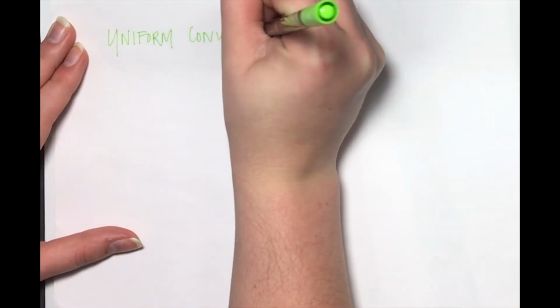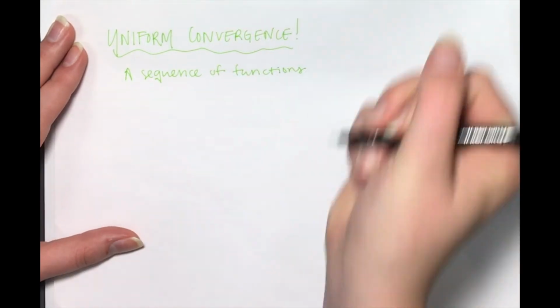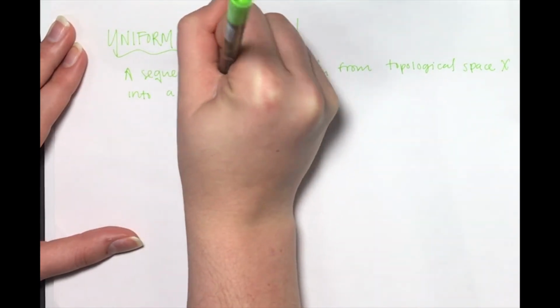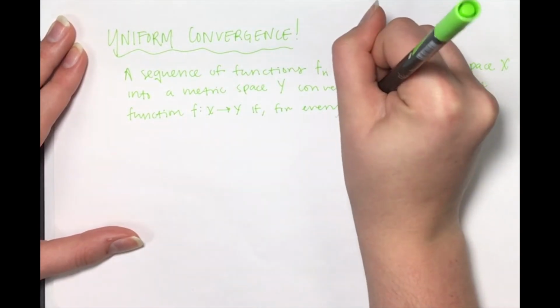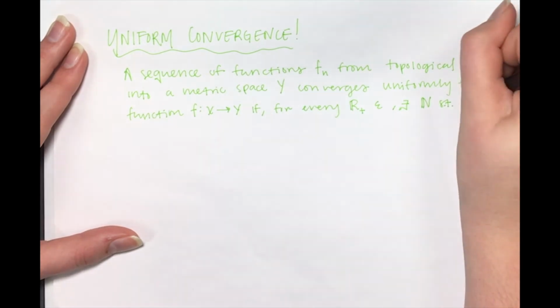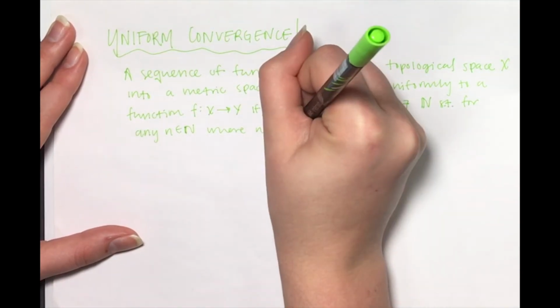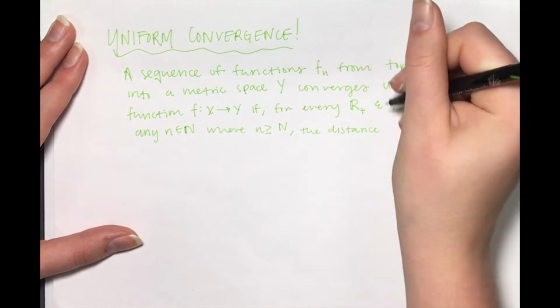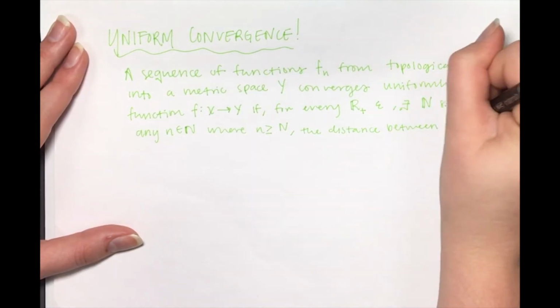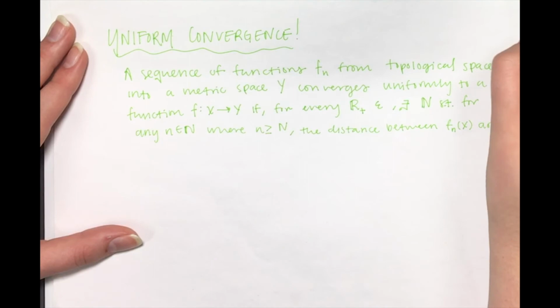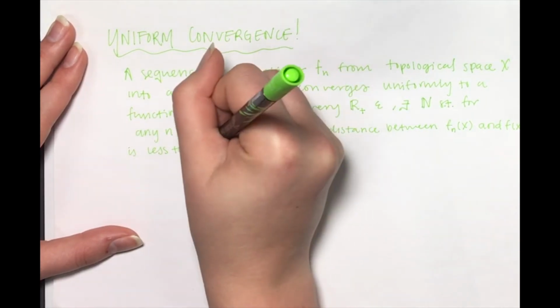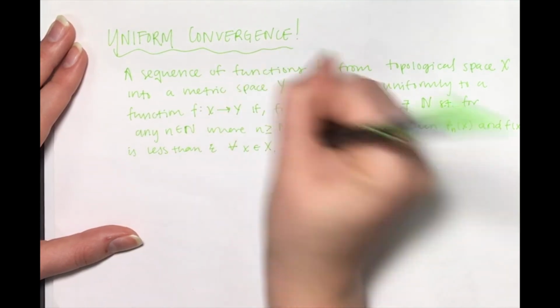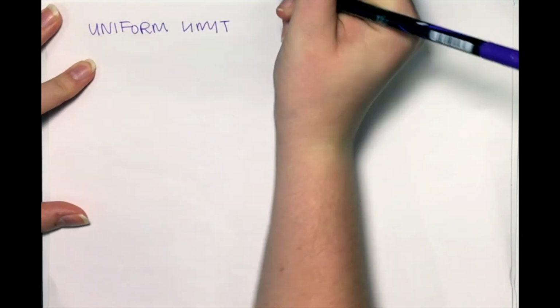To fix this, we define a new notion of convergence, uniform convergence. We say that a sequence of functions f_n from a topological space X into a metric space Y converges uniformly to a function f from X to Y if, for every positive real number epsilon, there exists a natural number N such that for any n greater than or equal to N, the distance between f_n of x and f of x is less than epsilon for all x in X. As it turns out, this is enough to guarantee the theorem that we want.